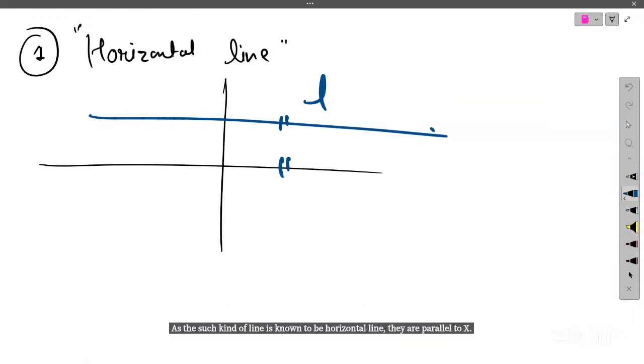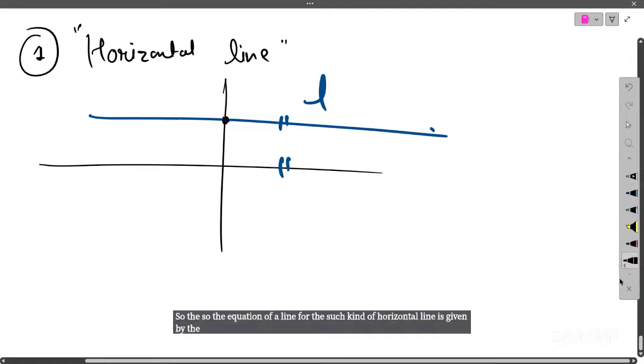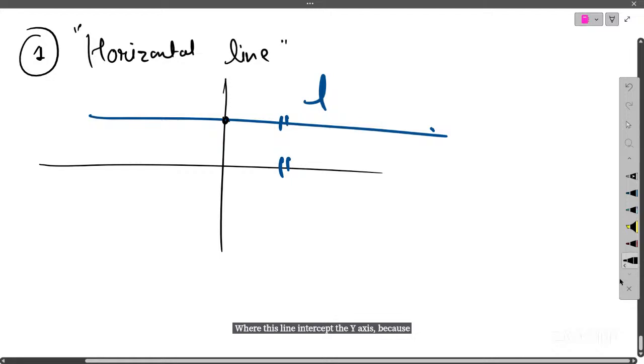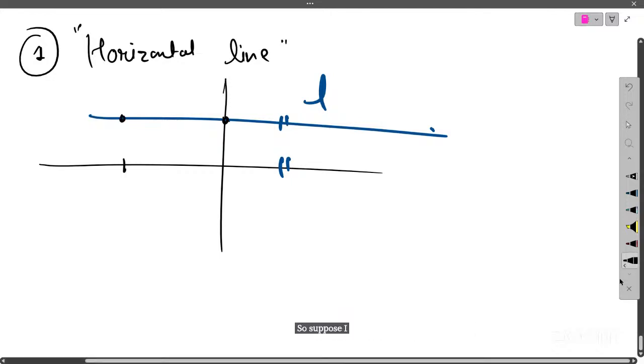The equation of such a horizontal line is given by the point where this line intercepts the y-axis. Over this line, if you consider any point, suppose this distance is -5, the coordinate of this point will be (-5, 4).